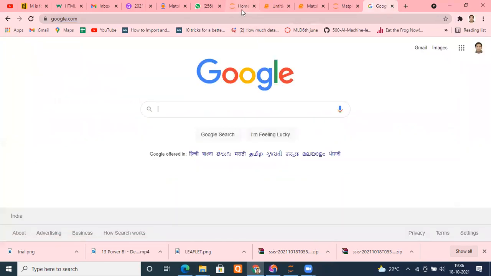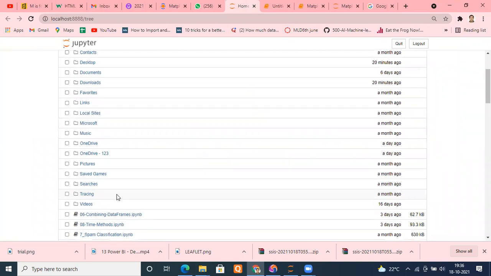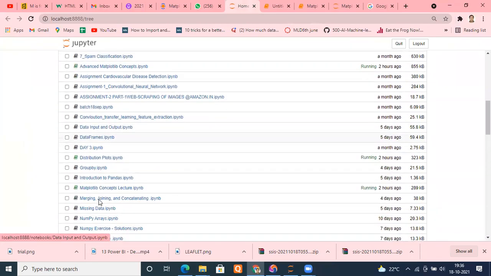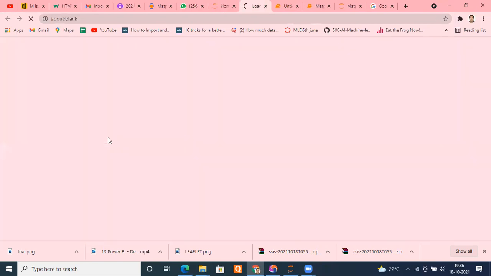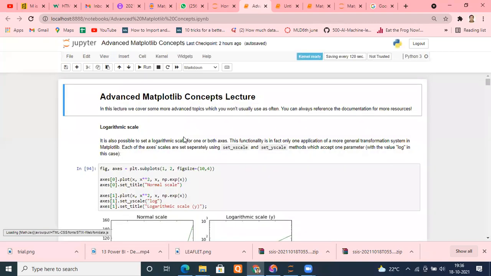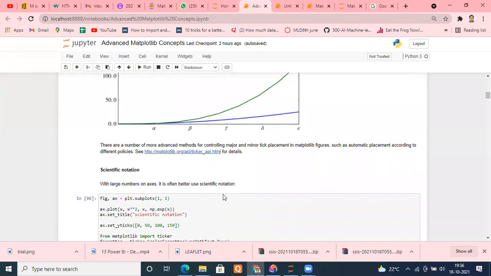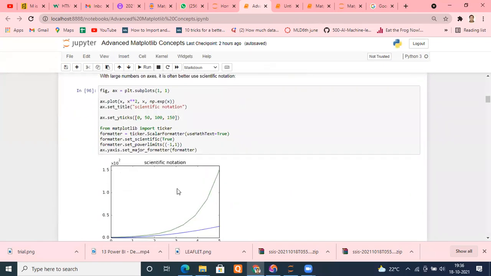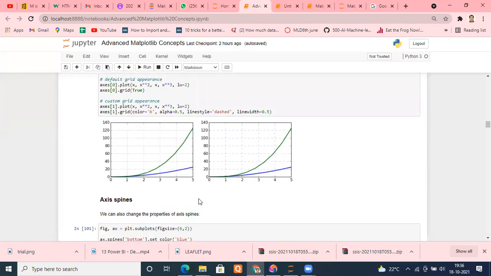I've created some notes for those people who are in PhD. I teach them, they want to learn that way only. So let me show you that. You can have 3D plots as well. Logarithmic scale you can have, normal scale you can have, abundance of things, but that's not for you. You don't require scientific notations. You want 10 to the power 2 or something, right? Even 3D plots are there.